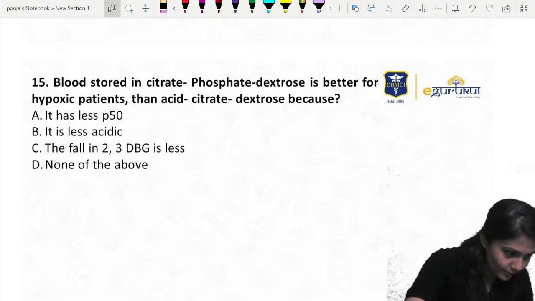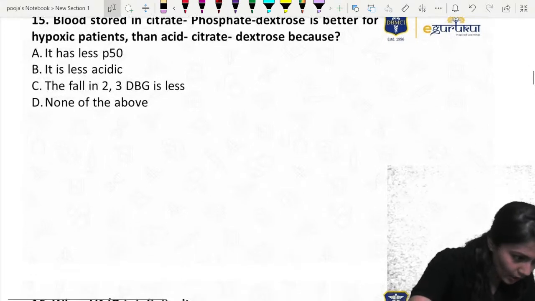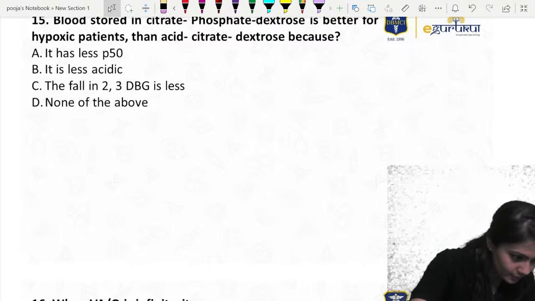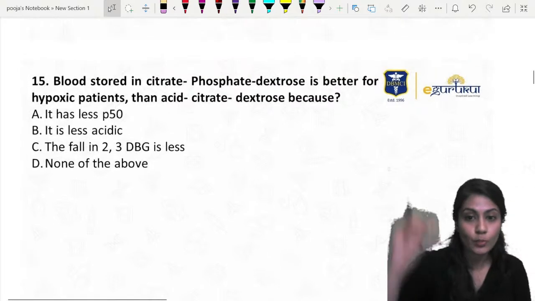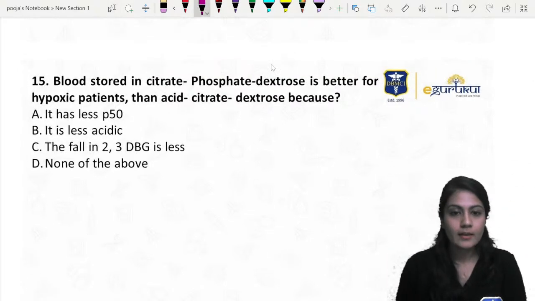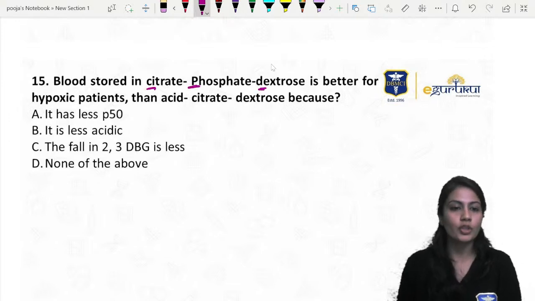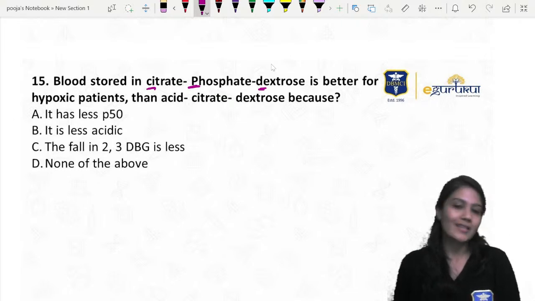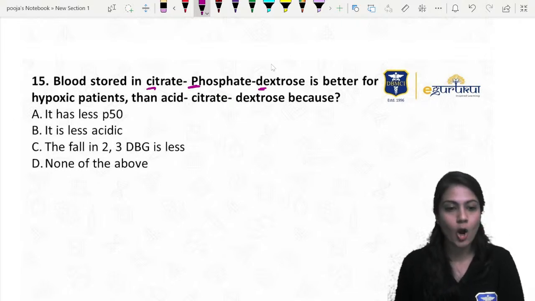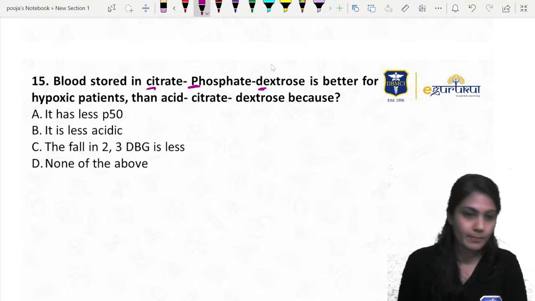DKA, right? Harry Potter, Arun Sheikh. Okay, Medha, superb, guys. Next question. Yes, CPD. Yes, you have studied this in pathology too. CPD is better for the hypoxic patient than acid citrate dextrose, because yes please, because.